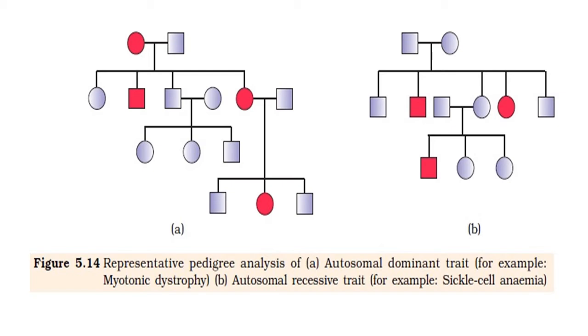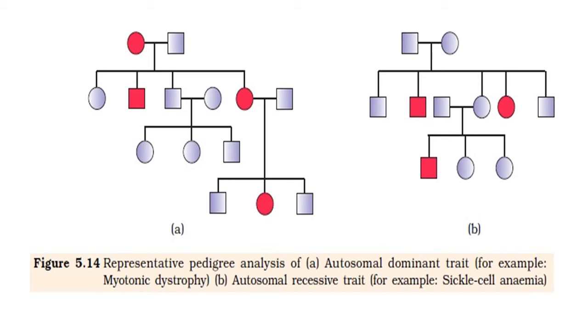In this figure, pedigree analysis A is regarding an autosomal dominant trait, and one example is the disorder myotonic dystrophy. The second one, B, is an autosomal recessive trait, and the example of a disease here is sickle cell anemia.